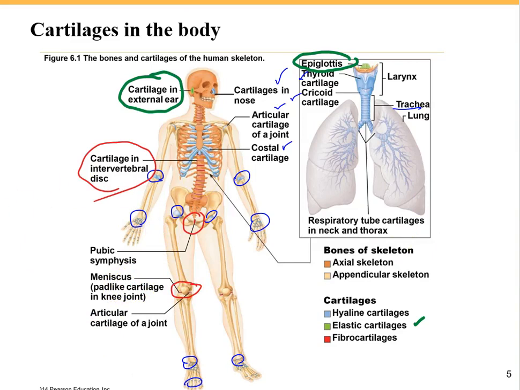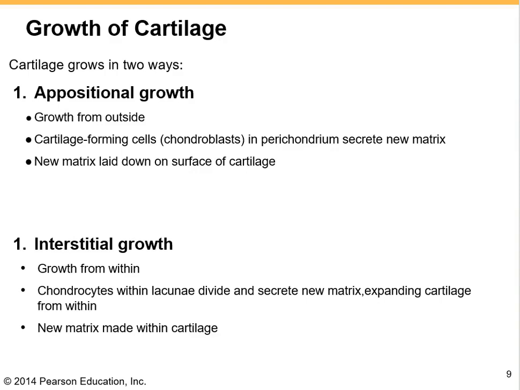Okay, let's see how the cartilage can grow in our body. One way is called appositional growth, or growth from outside, and another way is interstitial growth, or growth from inside or within. Let's see how it's going to happen. The appositional growth is like adding layers to a cake from outside.